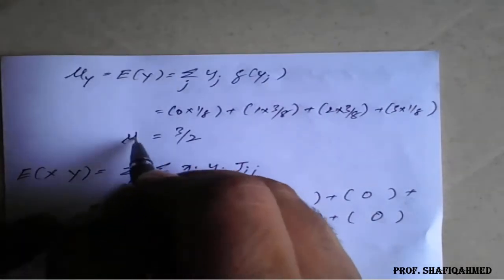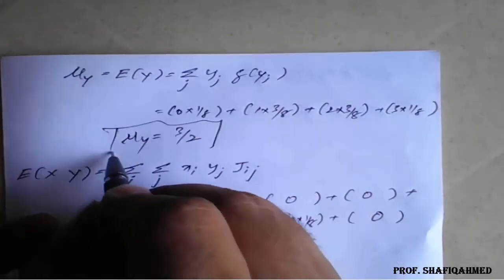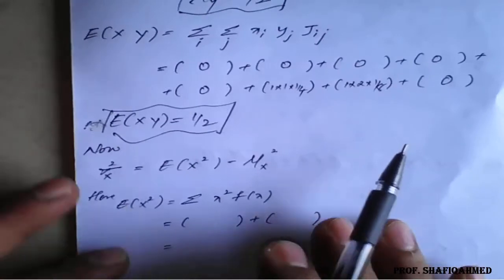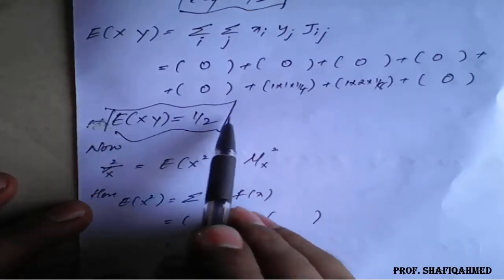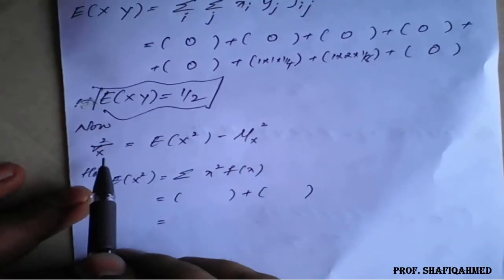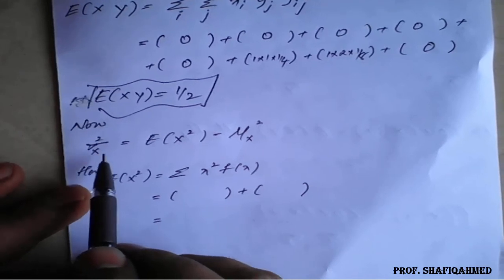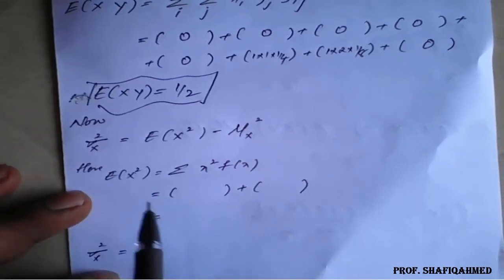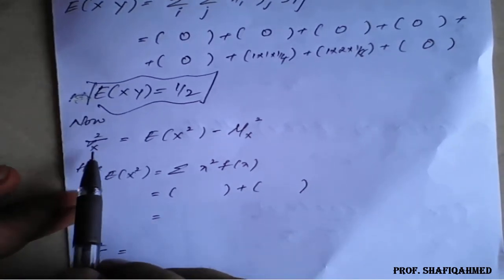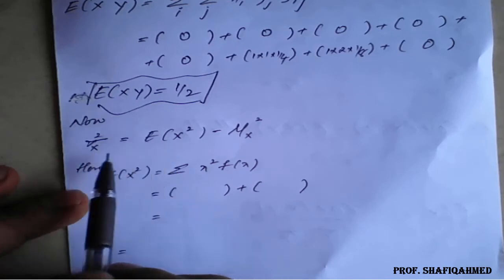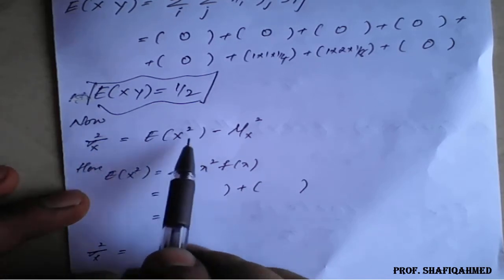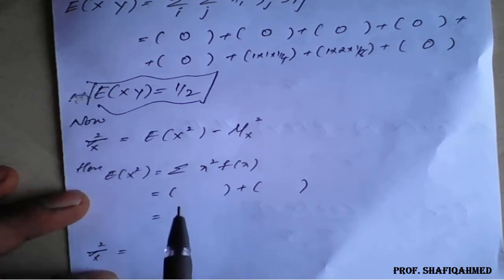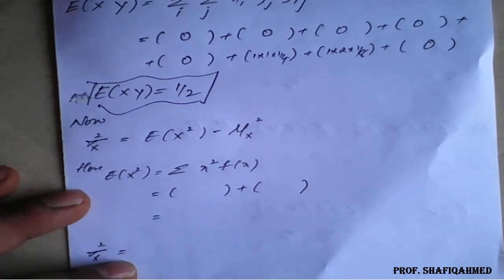So mu of y is 3 by 2. Mu of x, we got previously, is 1 by 2. Now mu of y is 3 by 2 and the expectation of xy is 1 by 2. By using this we will go for the standard deviation, that is the variance. With the help of the variance we will go for that. So before finding the standard deviation, we need to calculate the expectation of x square,